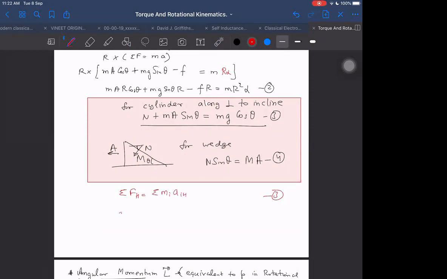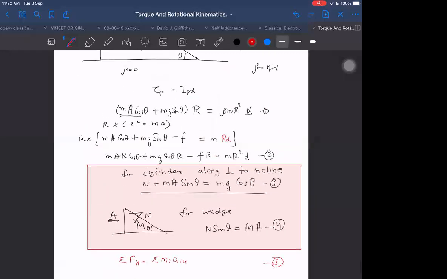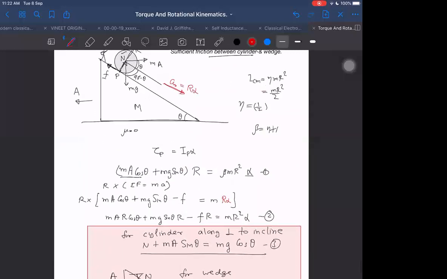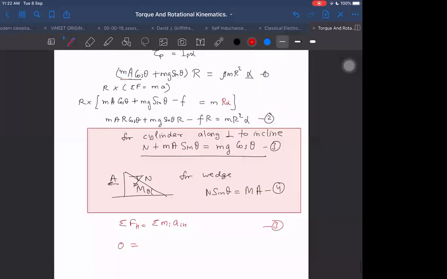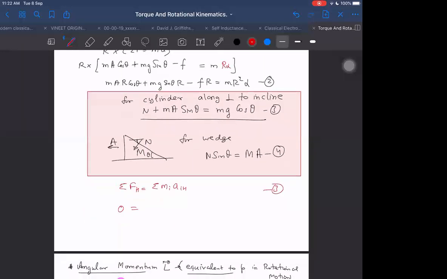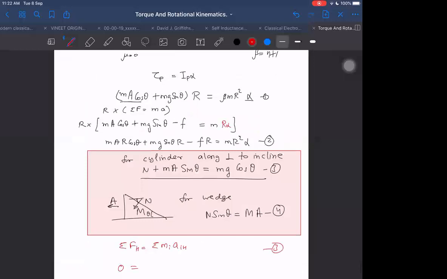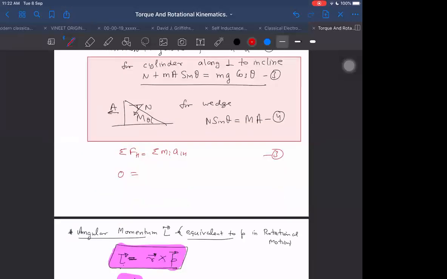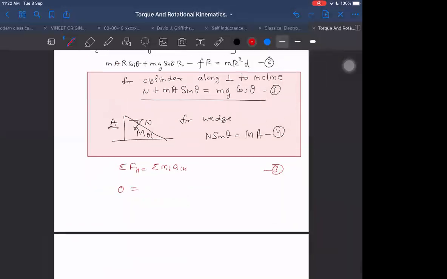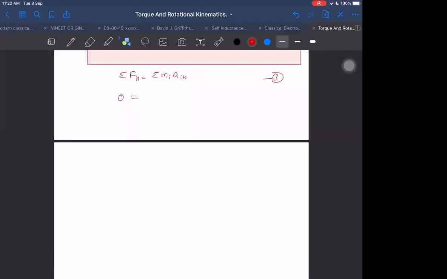Along horizontal, we know the net horizontal force is zero. Is it zero or not? Zero only, external to both. If it is zero, then I will write the equation now. What are the accelerations in the frame of ground we have to take? That we can write in this way.